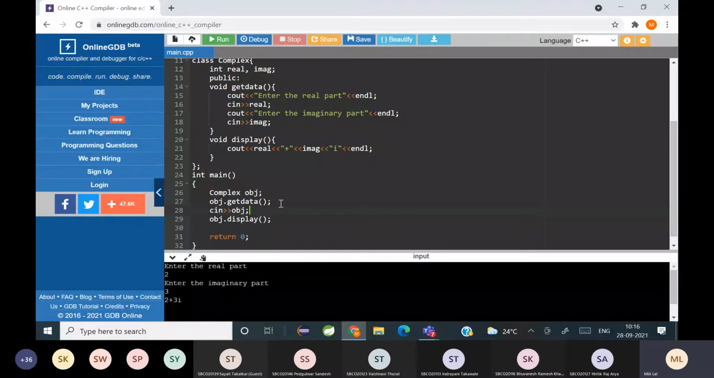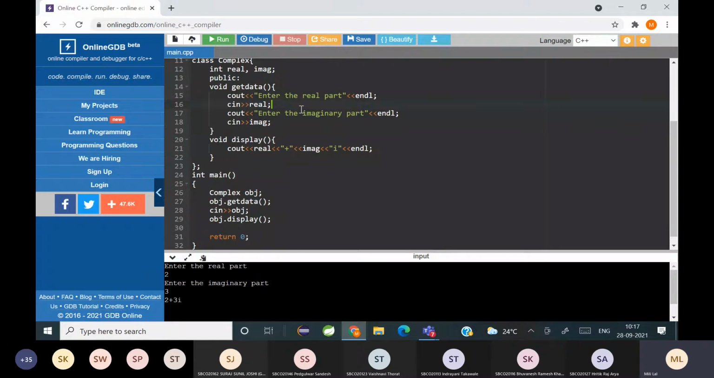So now we have used cin to accept values, like you can see in line number 16, cin real. So what happens here in line number 16? We are taking the input for the real part. Yeah, we are taking the input for the real part.